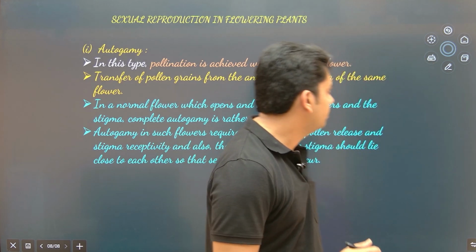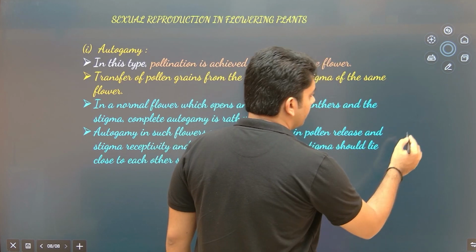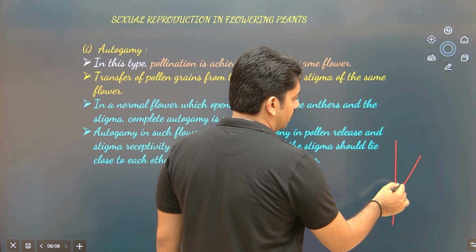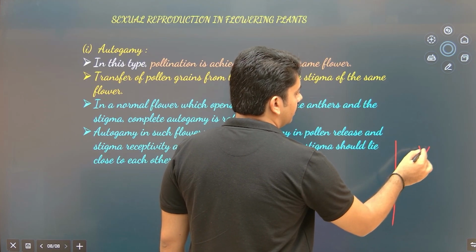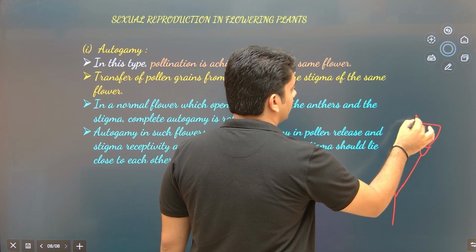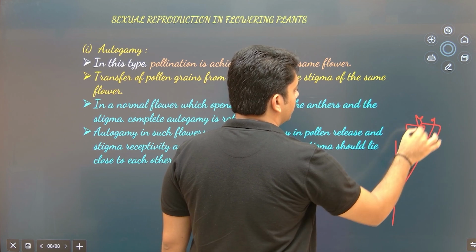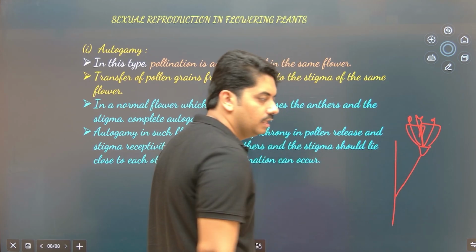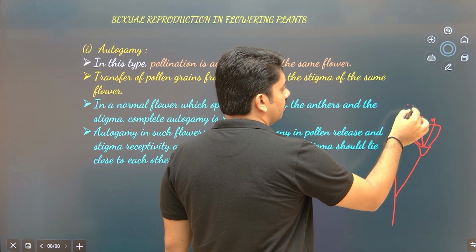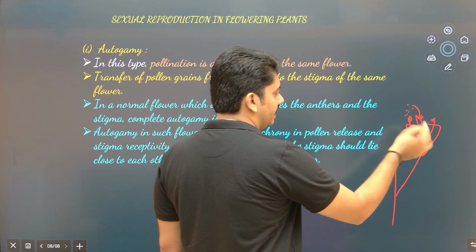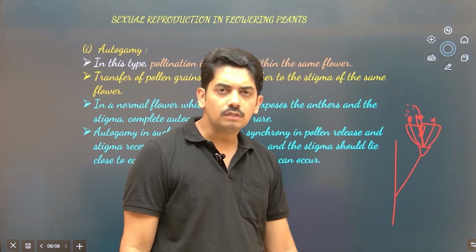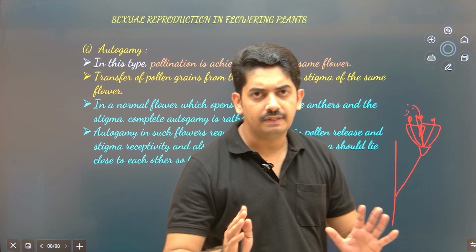Okay, in simple words, if I draw a diagram here, suppose this is one plant producing a flower. This flower is having androecium as well as gynoecium. What happens? Pollen grains which are released from this will deposit on the stigmatic surface and pollination takes place. And this we call autogamy. This is just a definition.